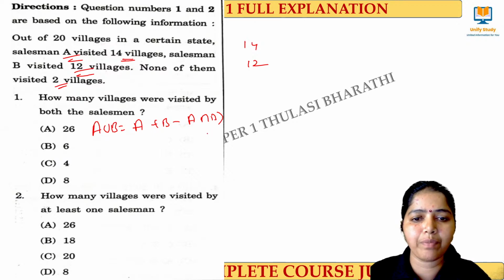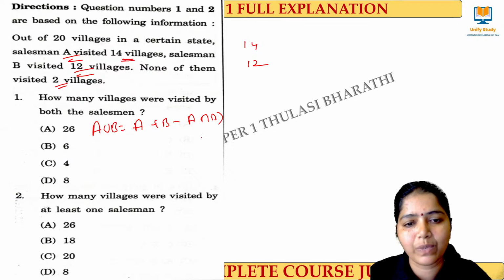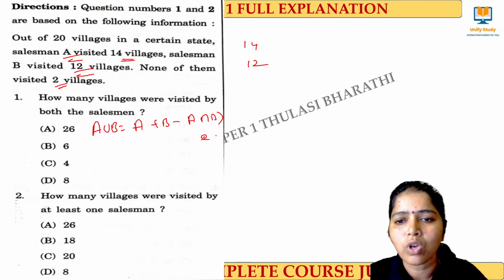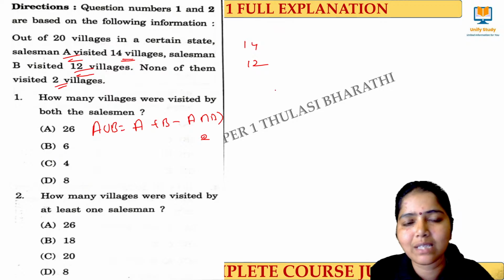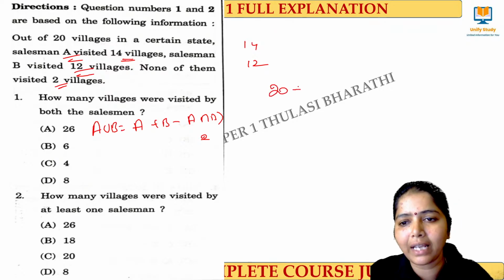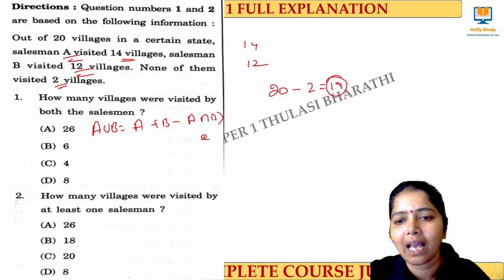Where A intersection B is nothing but 2. None of them has visited, right? That is equal to 2. So village is visited at least by 1. Village visited at least by 1 is 20 minus this 2 is equal to 18. So at least 1 people has visited a village is 18.